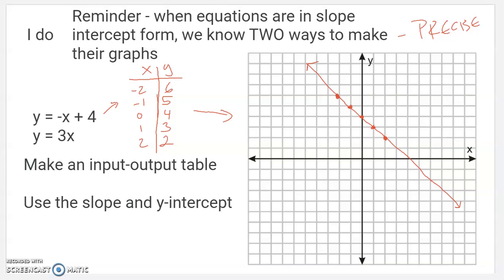So one way to make a graph from an equation is to make the input-output table: if x equals this, then y equals this. The other way to do it, if they're in slope-intercept form, and these are, is to use the slope and the y-intercept. This one here has a y-intercept of 0. If you don't see a constant, that means the constant is 0. You don't have to write it, but you can just jot it in. So the y-intercept is going to be here. And then it has a slope of 3 because it's in slope-intercept form. What that means is each time x increases by 1, y increases by 3.